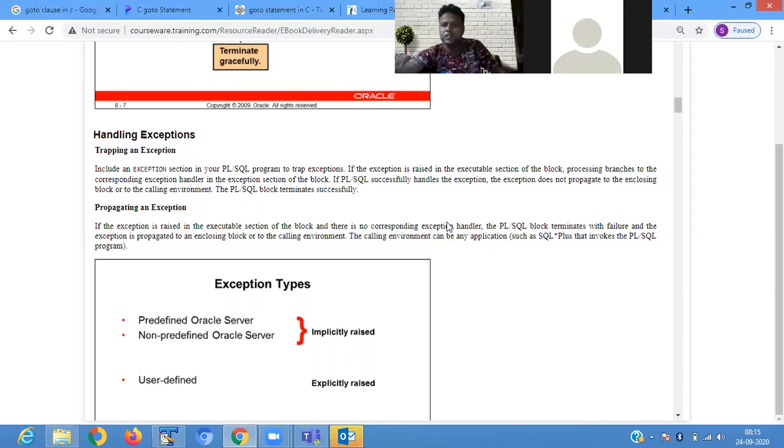Suppose you define a procedure and call it in a block, or call a package in a block. If you are not handling the exception, then it is handled in the caller of the method. If the exception is raised in the executable section of the block and there is no corresponding exception handler, the PLSQL block terminates with failure and the exception is propagated to the enclosing block.